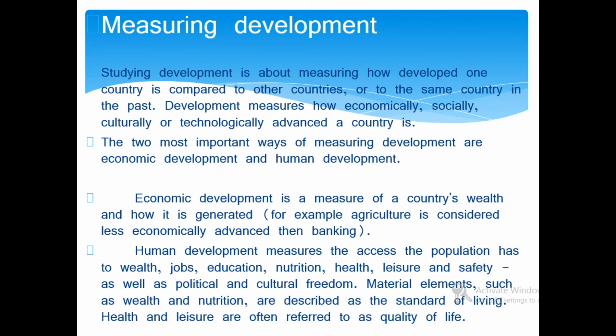Measuring development. Studying development is about measuring how developed one country is compared to other countries or to the same country in the past. Development measures how economically, socially, culturally, or technologically advanced a country has become. The two more important ways of measuring development are economic development and human development. Economic development is a measure of a country's wealth and how it is generated. For example, agriculture is considered less economically advanced than banking, insurance, finance, and other sectors.